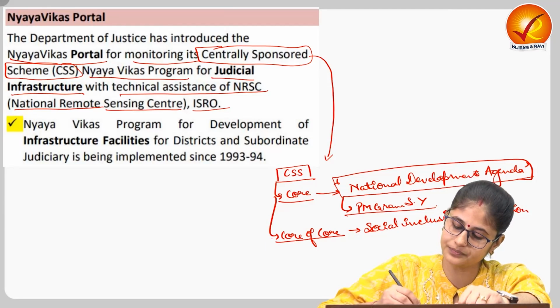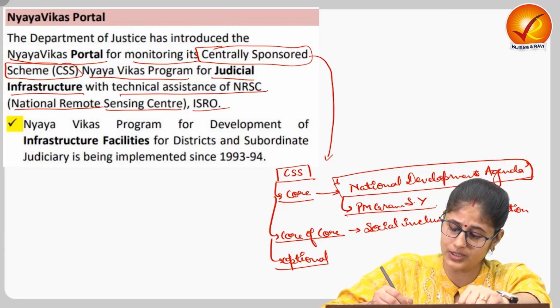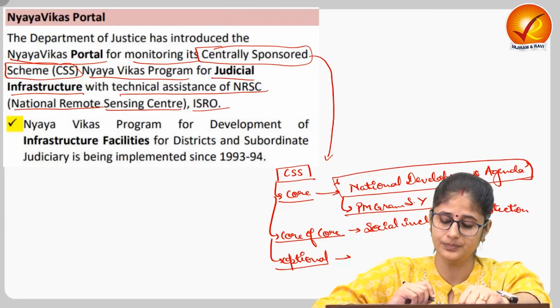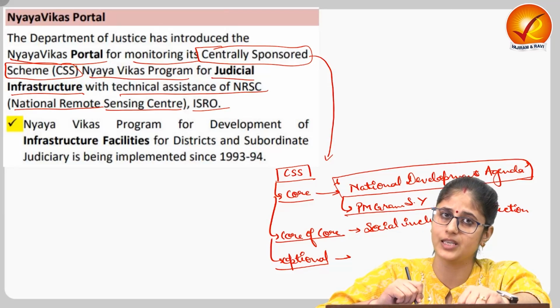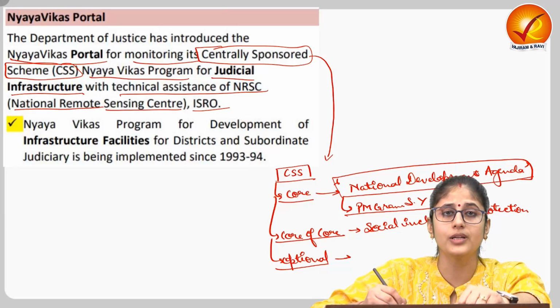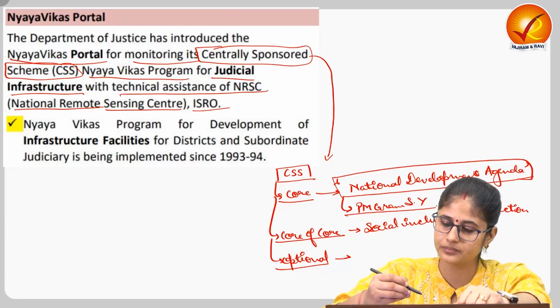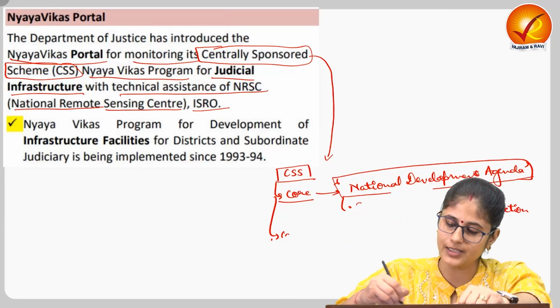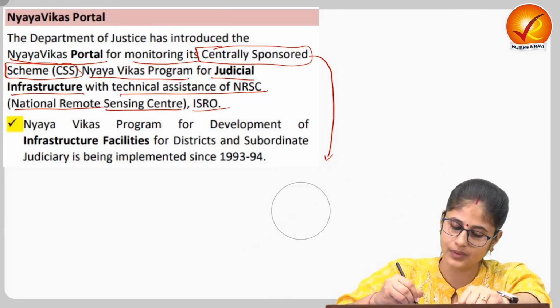Then we have optional schemes. When it comes to optional schemes, it is up to the state whether they want to implement the scheme or not. An example is the Border Area Development Program. Now, this is regarding the centrally sponsored scheme.